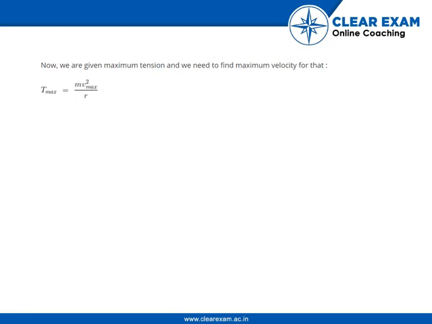Now we are given that the maximum tension is 200 newtons and we need to find the maximum velocity. With this formula, centripetal force is equal to tension, we can get the maximum velocity as root under maximum tension into r by the mass. Therefore, by putting the values, we get the maximum velocity with which the stone can be whirled is 34.64 meters per second.